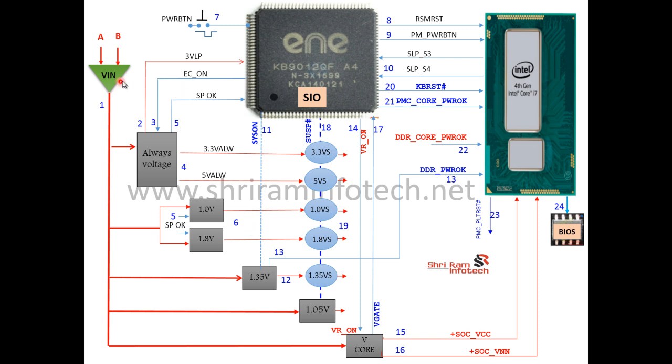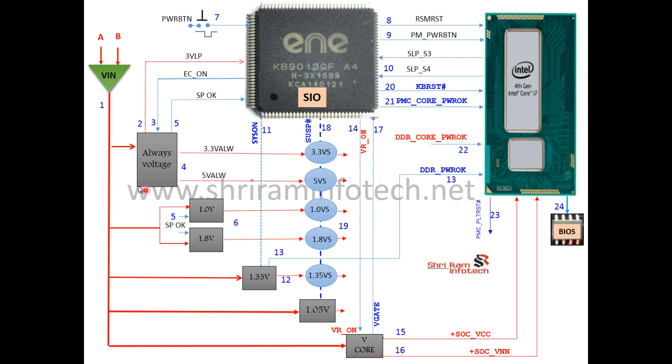First we'll see this voltage section, where my adapter and battery inputs go inside. My adapter may be something like 18.5 volt and the battery 10.8 volt. This output voltage is called the VIN voltage. If both adapter and battery are connected, then I'll get the adapter voltage out, that is 18.5 volt, and this voltage goes to the different sections.